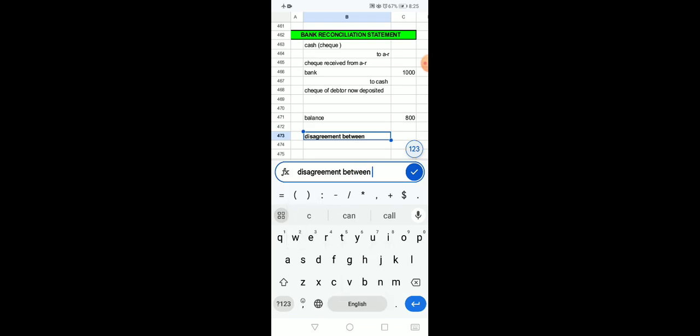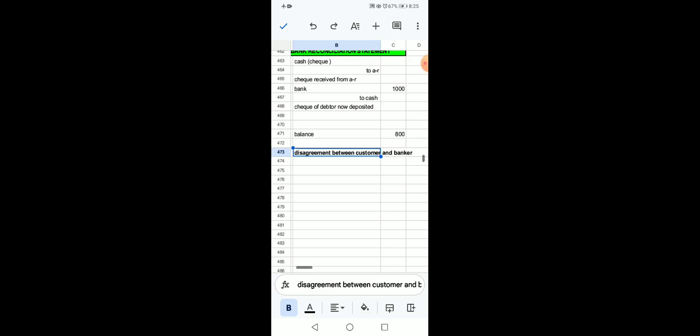Here is the standing of our topic: disagreement between customer and banker. Why is the banker saying you have 800 rupees while according to your documents you have 1000 rupees? After this disagreement appeared between customer and banker, a logical fight, a logical war will be started.